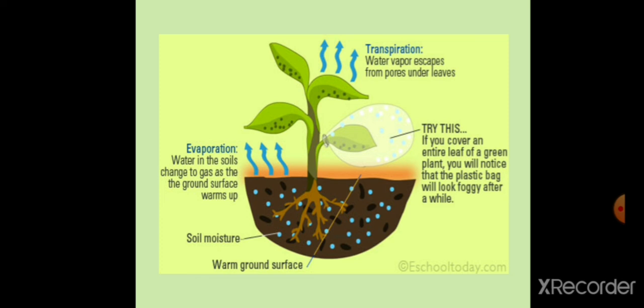When the cell is turgid, it makes the plant or the cell firm and rigid, whereas when it is flaccid, it is lacking water and it is floppy, right? Then we also saw how water and minerals leave and enter the plant. Then we saw the concept of transpiration. Transpiration is nothing but the flow of water through a plant, right?